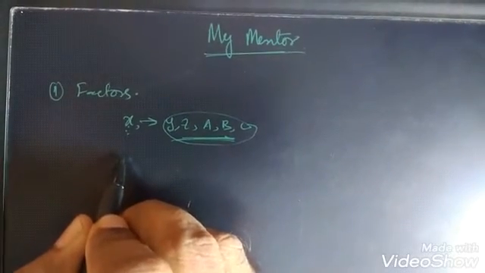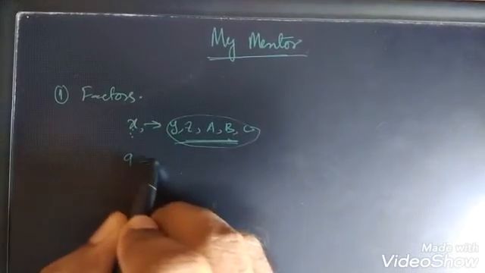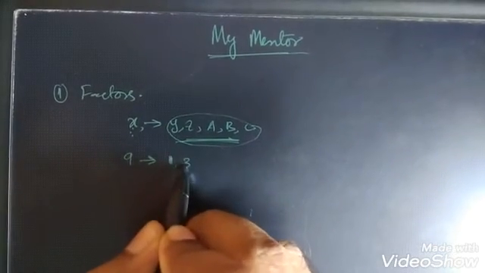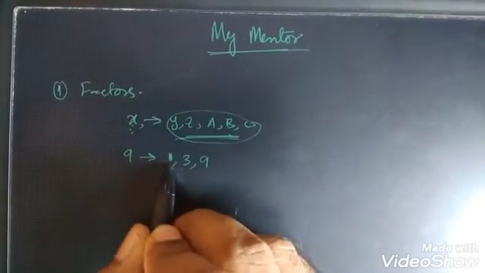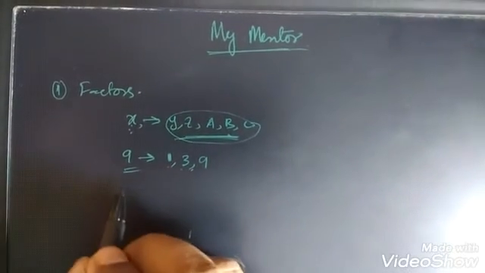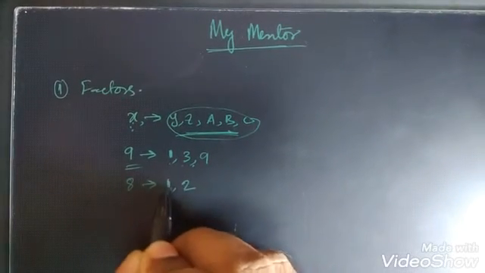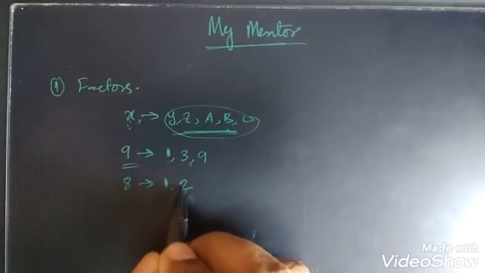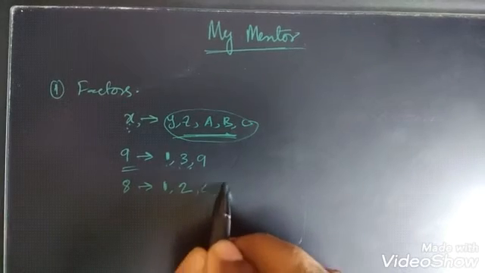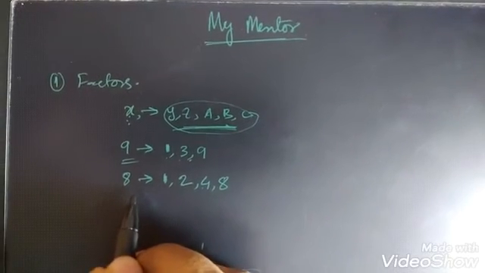Let me give an example, one odd and one even number. Let me start with the odd number 9. The factors of 9 are 1, because we can divide 9 by 1, then 3, since three 3s are 9, and then 9. So 1, 3, 9 are the factors of 9. Now let me consider the even number 8. We have 1, then 2, because 1 can divide 8 into 8 parts, 2 can divide 8 into 4 parts, 4 can divide 8 into 2 parts, and 8 can divide it into 1 part. So 1, 2, 4, 8 are the factors of 8.